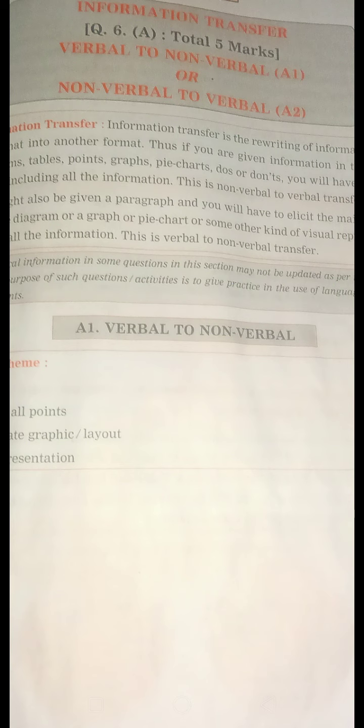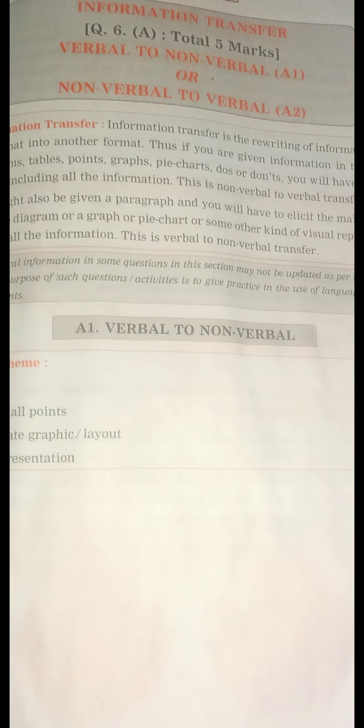The paragraph is transferred into whatever form is given. For example, if a tree diagram is asked for, you have to draw the tree diagram with the main points, say if the paragraph is about types of plants.